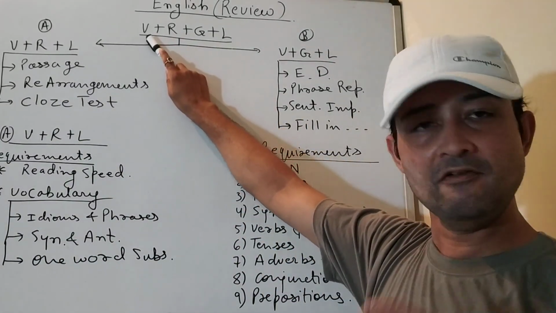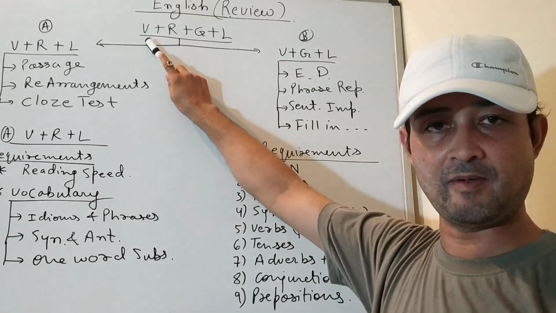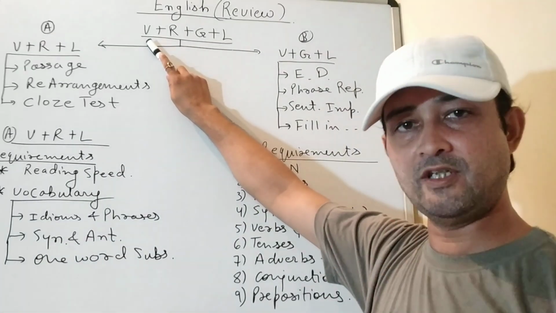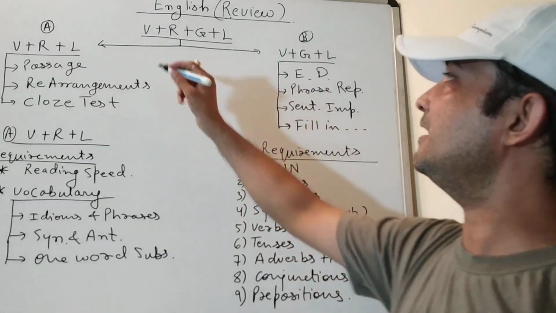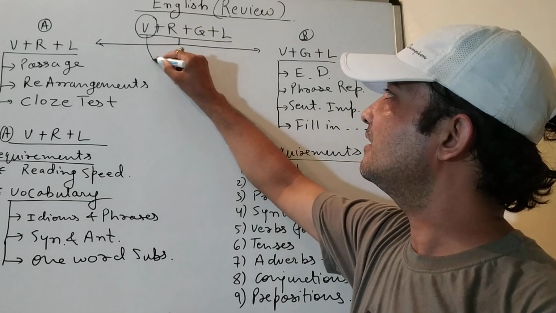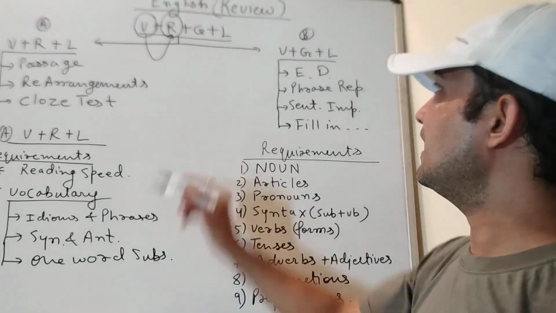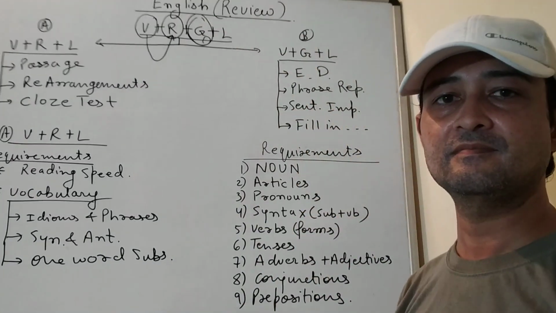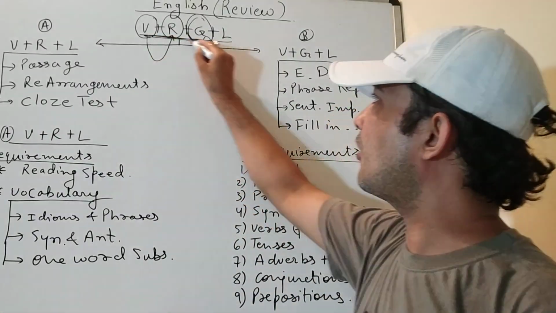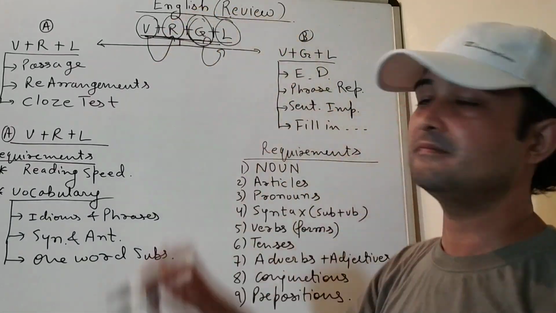Vocabulary, that means words and their meanings along with usage patterns: if you know them well, your reading speed will automatically improve. Vocabulary improves reading. And if you have handful information regarding the grammar points, with their combinations, all 3, the logic part becomes easy.